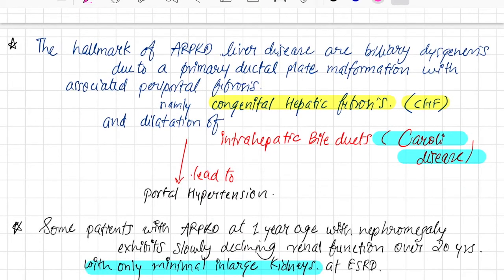The hallmark of ARPKD liver disease is bilateral dysgenesis due to primary ductal plate malformation, which is associated with fibrosis, namely congenital hepatic fibrosis, very important, and dilation of the intrahepatic bile ducts, namely Caroli disease, leading to portal hypertension.